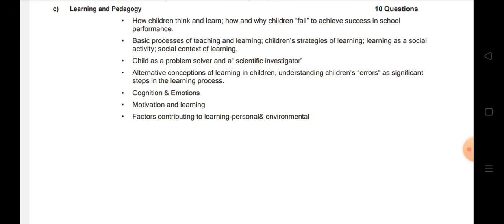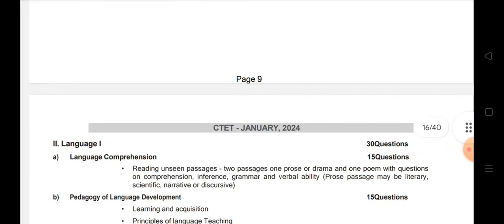Then motivation and learning. So what is motivation? See, we all as teachers have done lesson planning, right? When we were doing our DLED and B.Ed, we were doing that, right? So I hope you all know what motivation means. Motivation means before starting the class, we should be able to motivate the learners so that they are excited, they are enthusiastic, and they are encouraged, and they are ready to accept what we are going to deliver in the form of teaching. Now, factors contributing to learning, personal and environment. There are different types of factors which contribute to personal as well as environmental learning. So this is all about CDP.